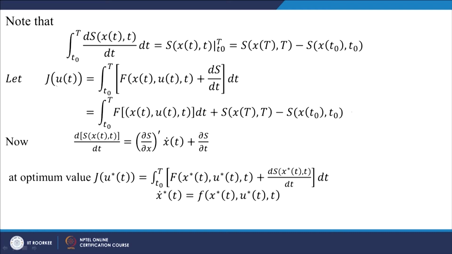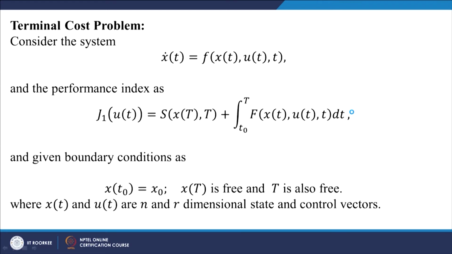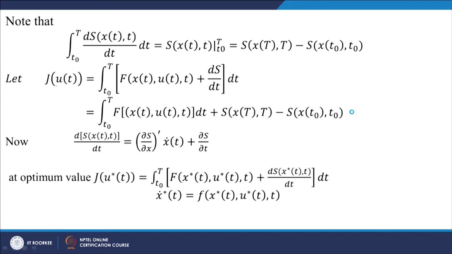So, by minimizing J, whatever control function we get, we will get the same control function by minimizing J1. So, instead of solving this problem, x dot equal to f and minimizing J with this performance index, we can do the minimization problem with J of u of s, this expression, as the performance index, which will be easy to handle.